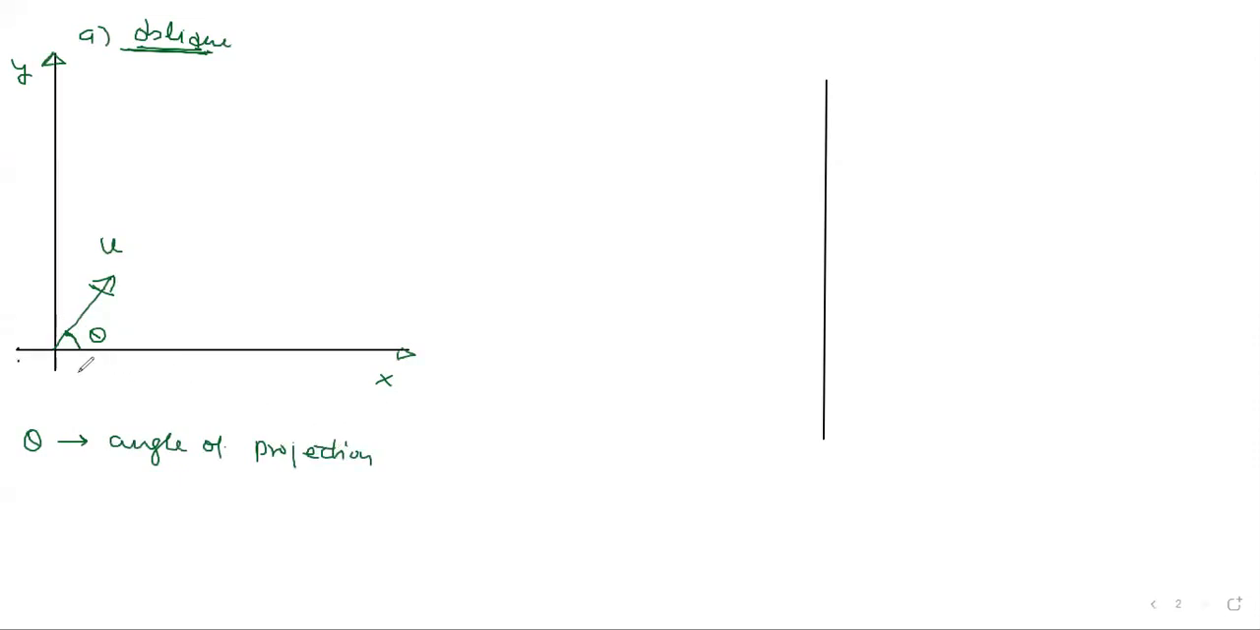This angle we always write with respect to the horizontal ground. So when you launch this object with a velocity u, making an angle theta with the ground, this is called the angle of projection.